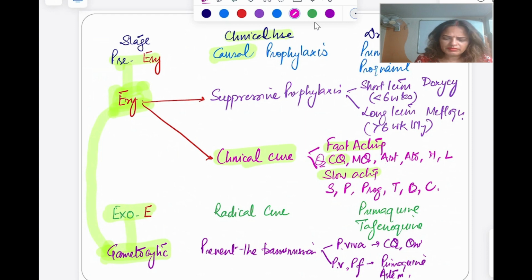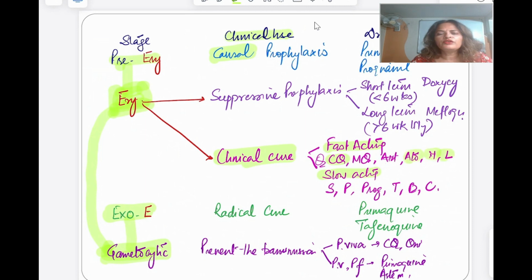I have written an abbreviation of this, not exactly an abbreviation, a few alphabets I have used. Later on you will be seeing the full names. Then artemisinin, then atovaquone, halofantrine and lumefantrine.